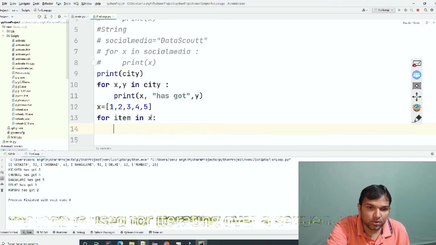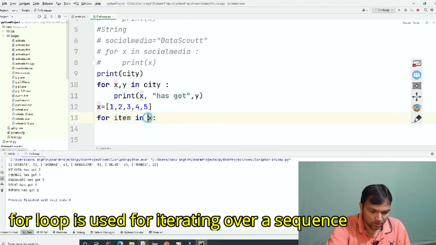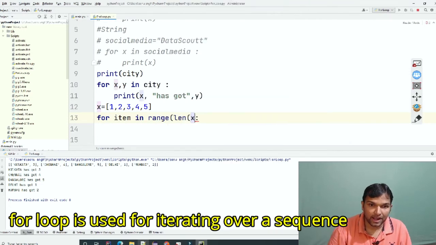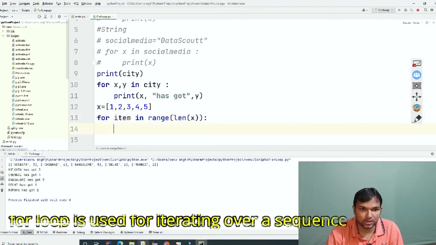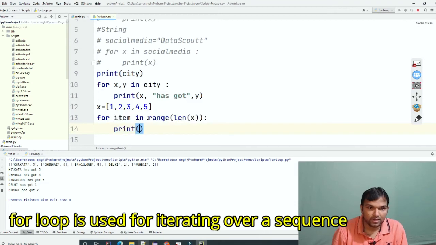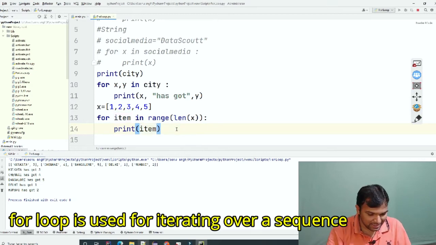What you have to do is, you have given x here, but it will not work. You have to use range and the length of x. Now if I print item here, let's see what it prints.